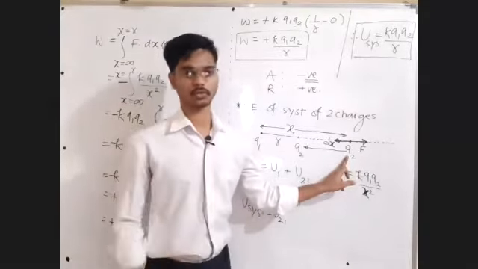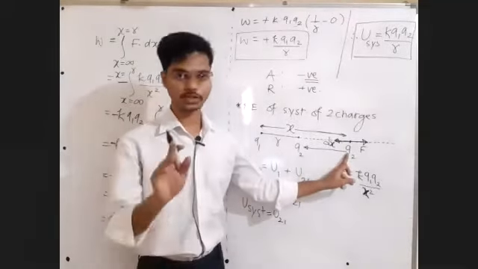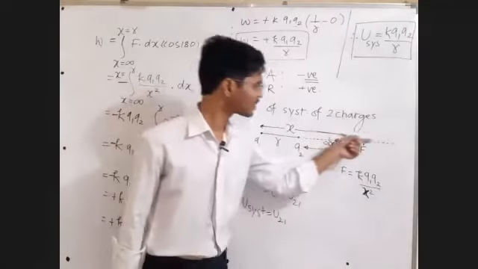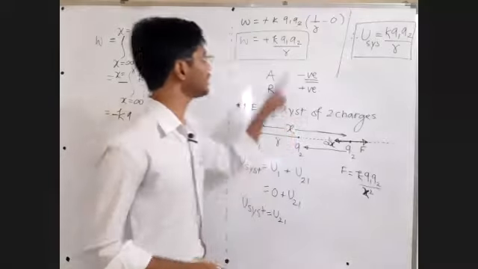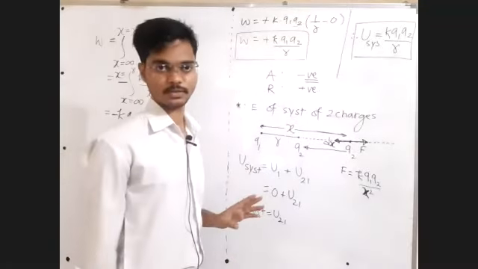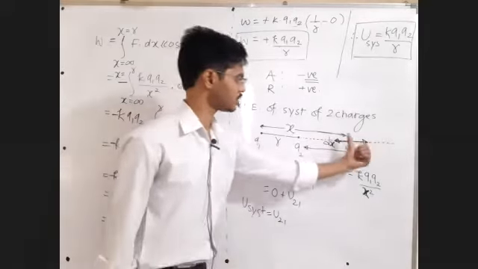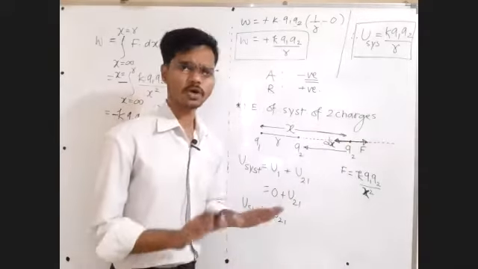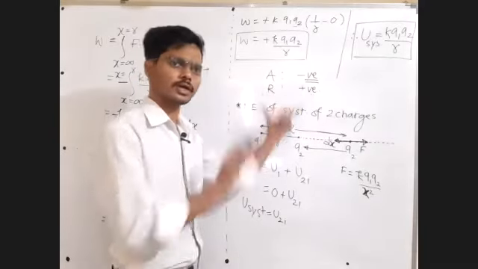I am just taking one arbitrary direction of the force, and by convention I am dealing with the plus and minus. So do not confuse between that. The direction was this, displacement was this. Go with the convention. In the book also they go with the convention.